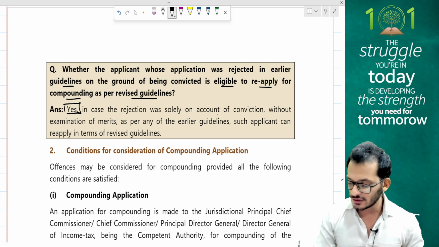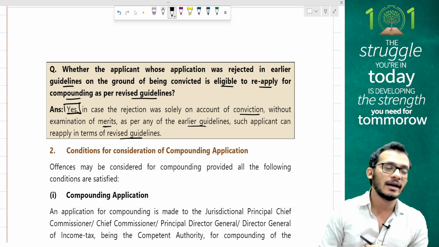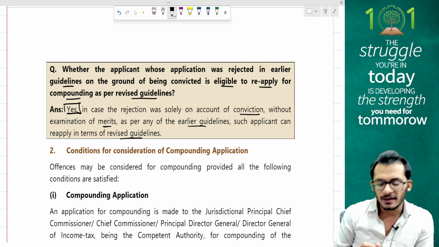If the rejection happened solely on account of conviction without examination of merits, then as per the revised guidelines, the person can be eligible to file a new compounding application for the prosecution proceedings.